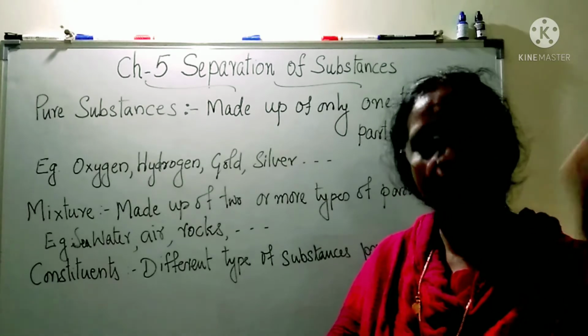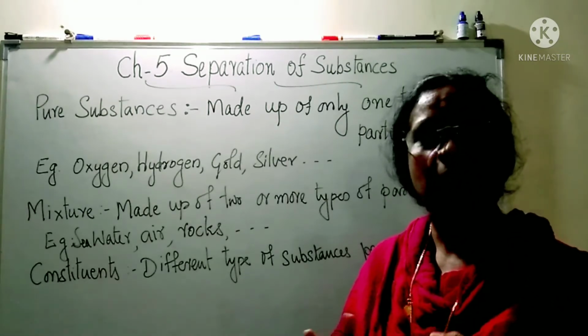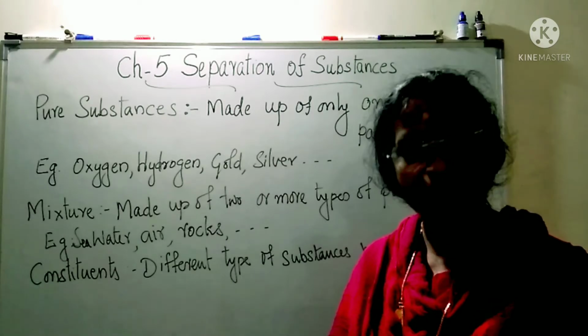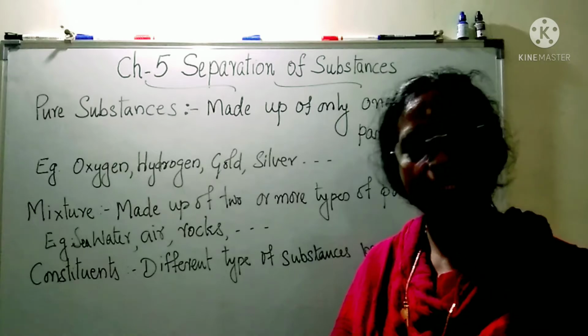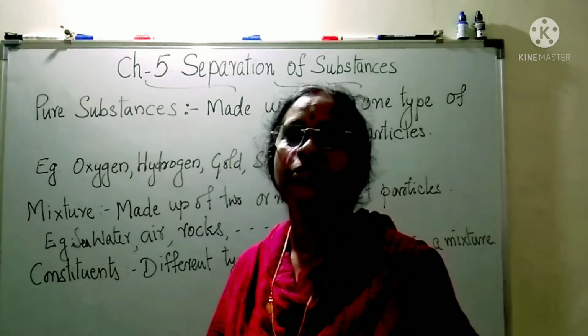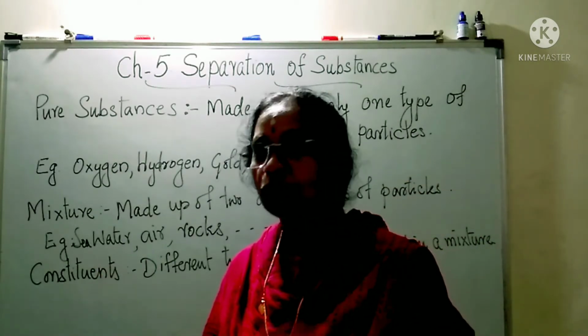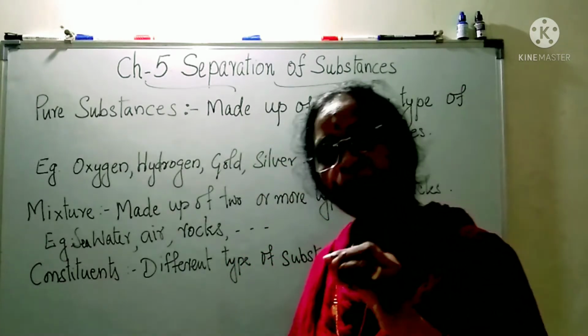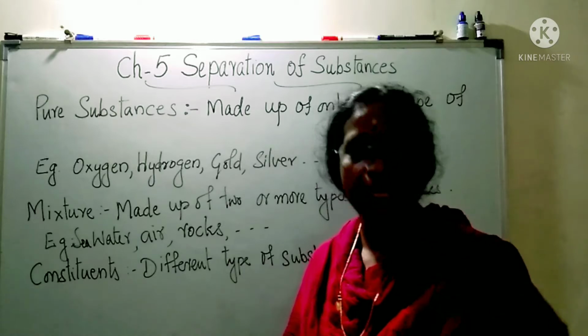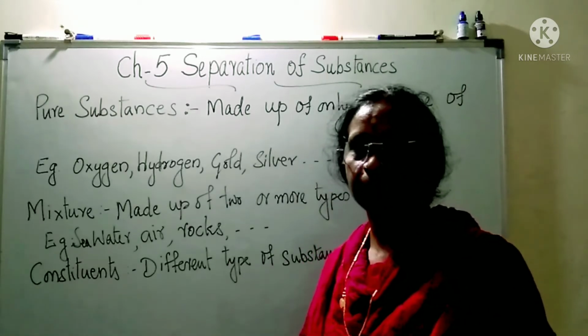Now if you take air, just now we discussed, air has nitrogen, oxygen, carbon dioxide, water vapor, dust particles. So all these are constituents of air. So what is a constituent? Constituents are the different types of substances present in a mixture.